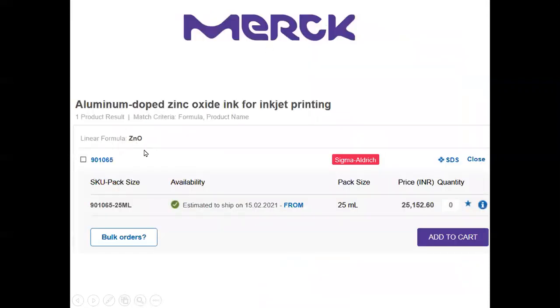We are also working on doped zinc oxide, and this is the doped zinc oxide ink, which is prepared for inkjet printing, available from Merck. You see that the cost of this material, 25 ml of this ink, is 25,152. We have prepared various zinc oxide doped with aluminum, copper, iron, etc. We are in the process of making the ink in our lab.